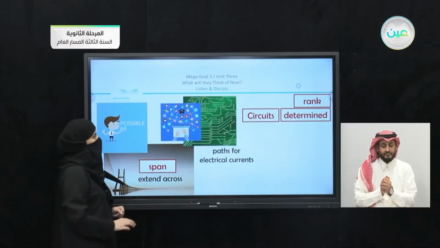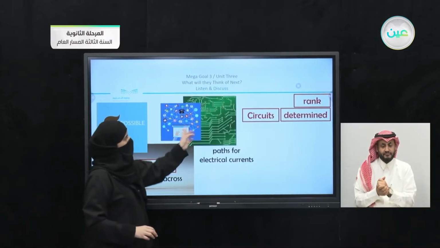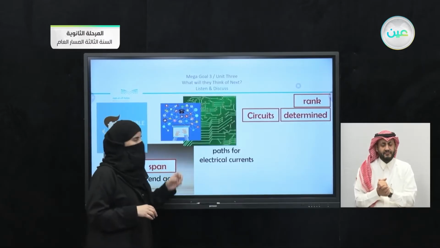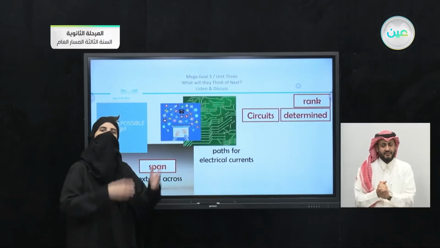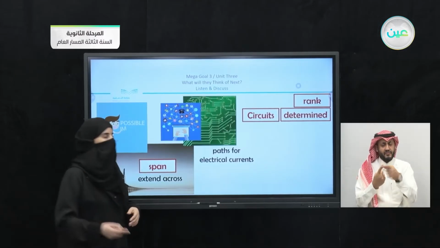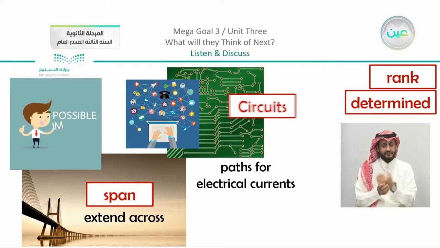Also, we have another word. The 2 pictures here actually are the same idea. We have here paths for electrical currents. So instead of saying paths for electrical currents, you can just use one word, which is going to be here. We have the word, yes, correct, circuits.